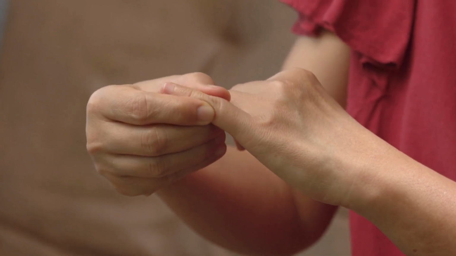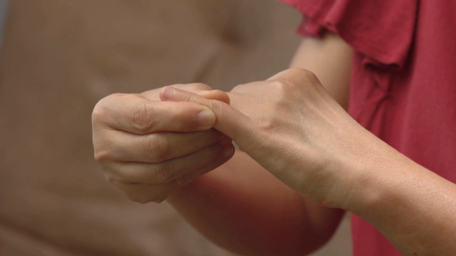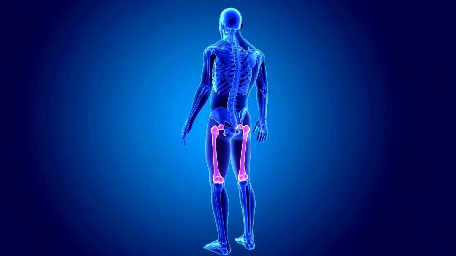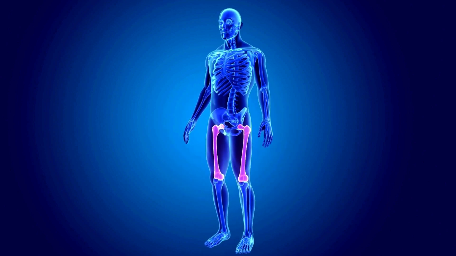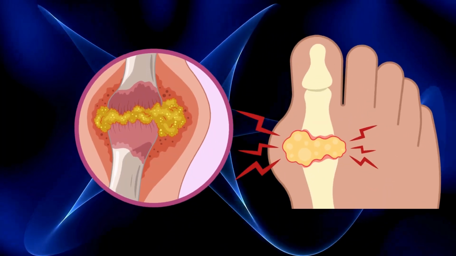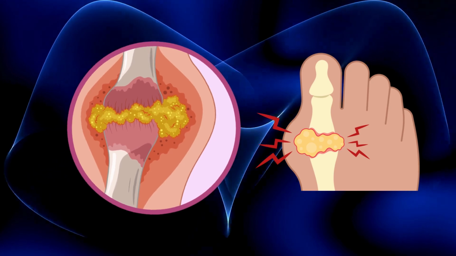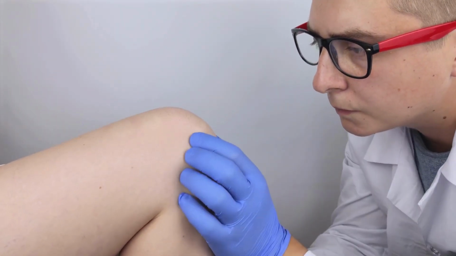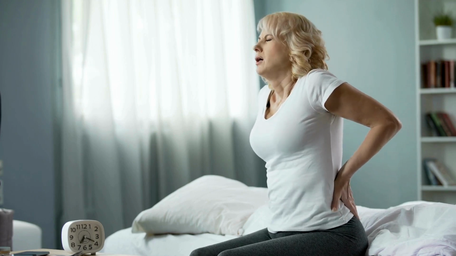There are over 100 types of arthritis, but the most common are rheumatoid arthritis and gout. Rheumatoid arthritis is when your immune system mistakenly attacks your joints. Gout happens when uric acid builds up in the body and forms sharp crystals in the joints, especially in the toes. The symptoms are usually joint pain, swelling, stiffness in the morning, and difficulty moving.